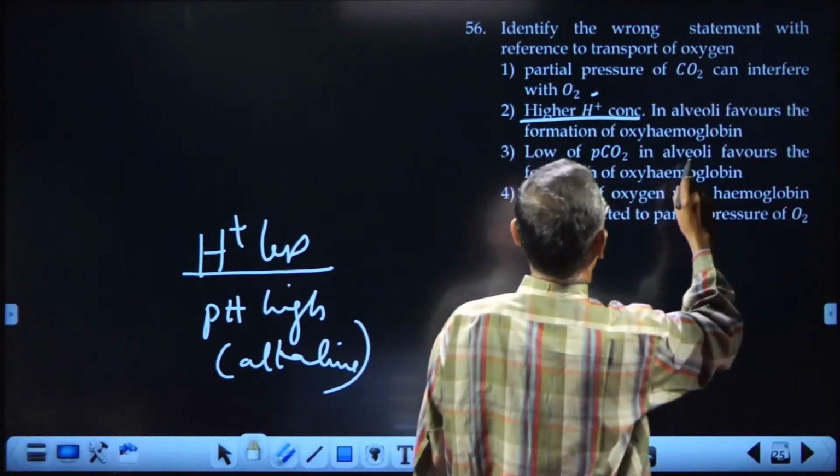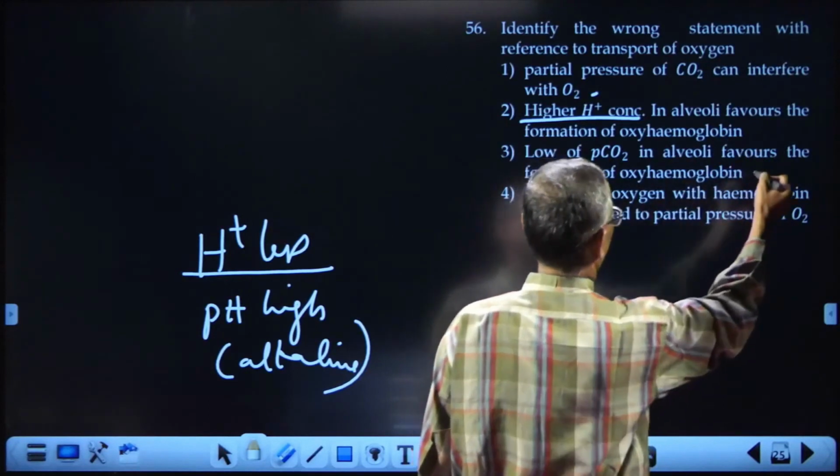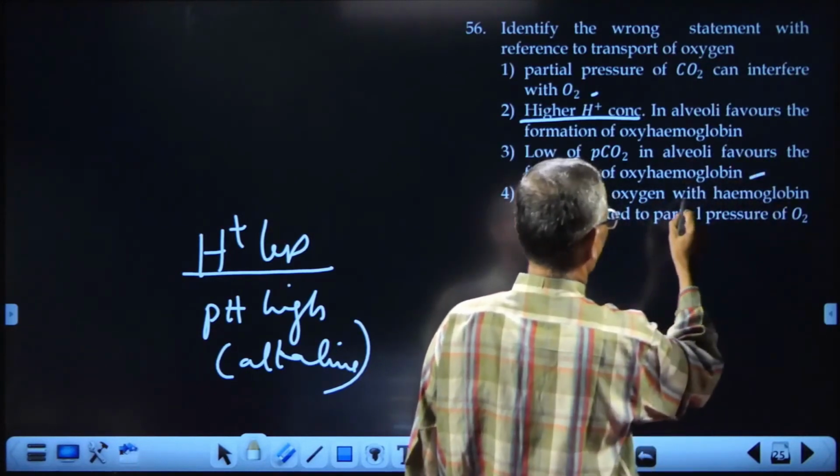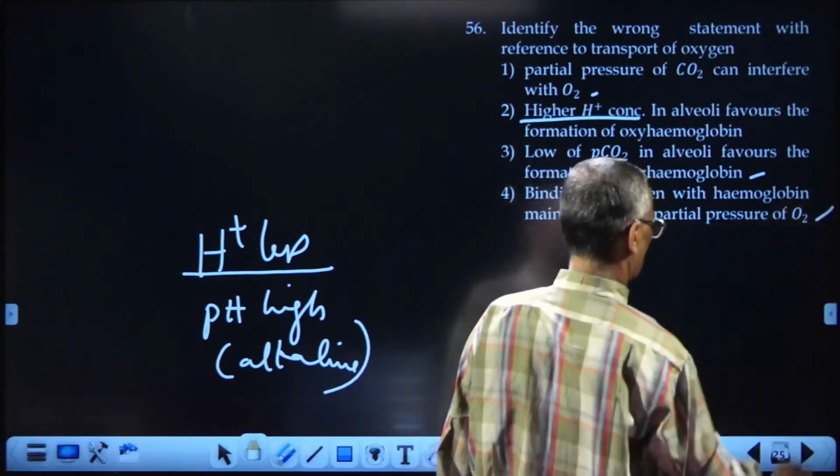Low partial pressure of carbon dioxide in the alveoli, that is correct. Favors the formation of oxyhemoglobin, correct. Binding of oxygen with hemoglobin mainly is related to the partial pressure of oxygen.